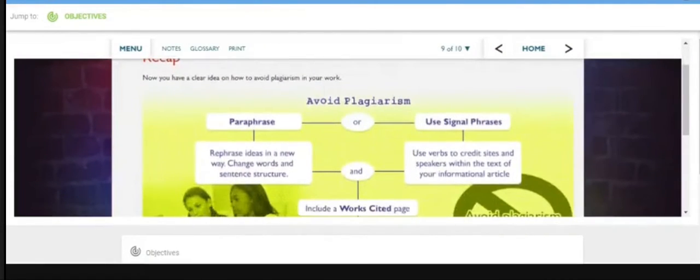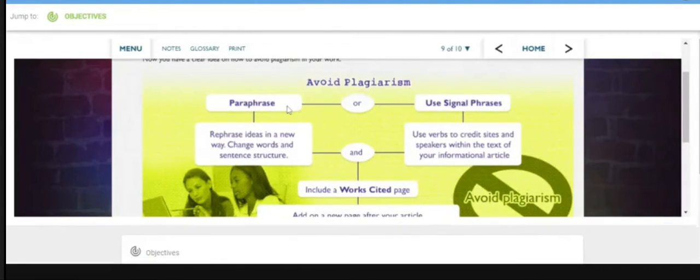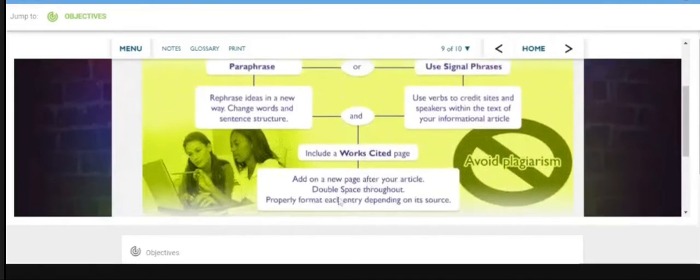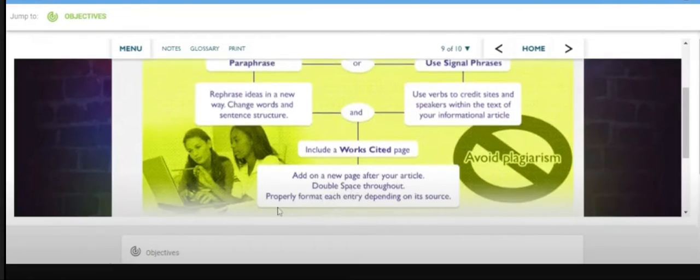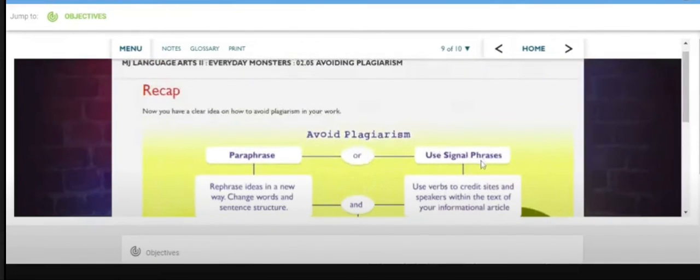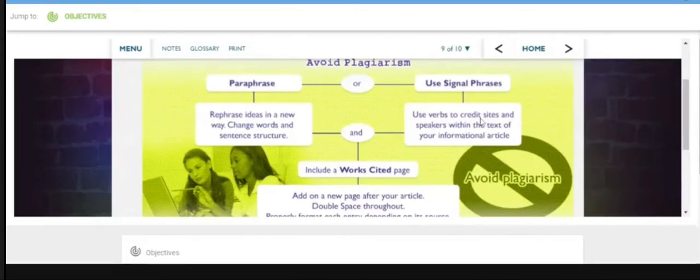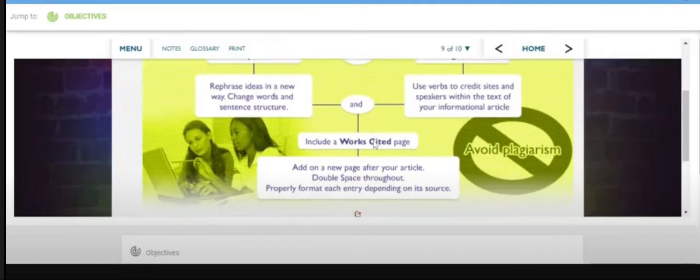Recap. Now you have a clear idea on how to avoid plagiarism in your work. Paraphrase. Rephrase ideas in a new way, change words and sentence structure, and include a Works Cited page. Add it on a new page after your article, double space throughout, and properly format each entry depending on its source. Or use signal phrases. Use verbs to credit sites and speakers within the text of your informational article, and include a Works Cited page. Add a new page after your article, double space throughout, and properly format each entry depending on its source.